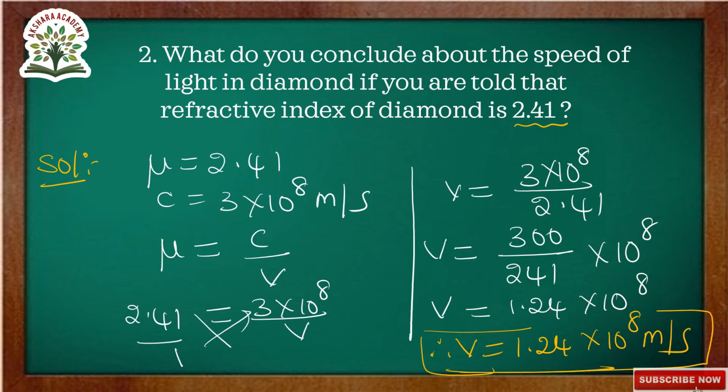Mu is equal to C by V. Here we have to calculate the speed of light in diamond. The V value we should calculate. So writing the formula for mu: mu is equal to C by V.